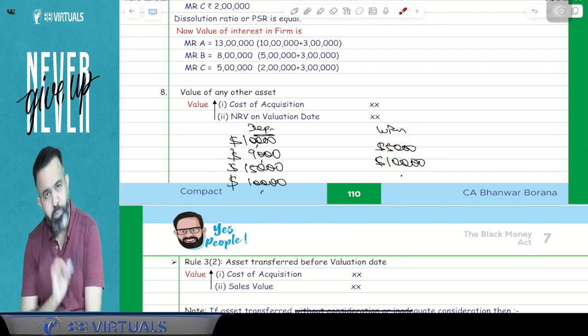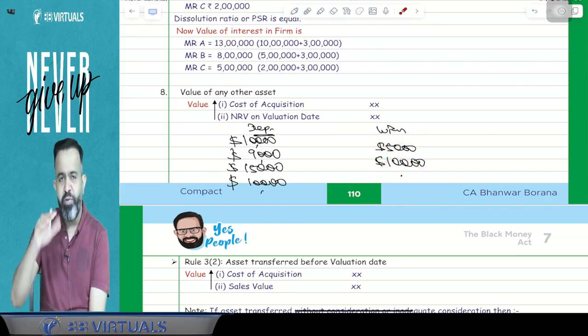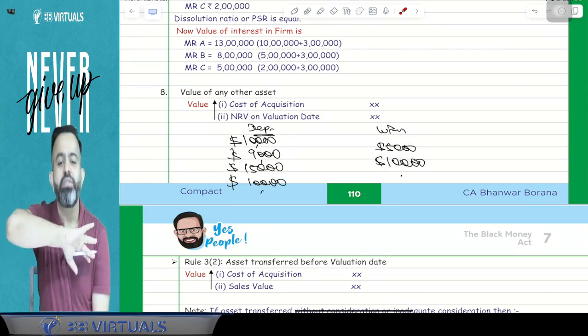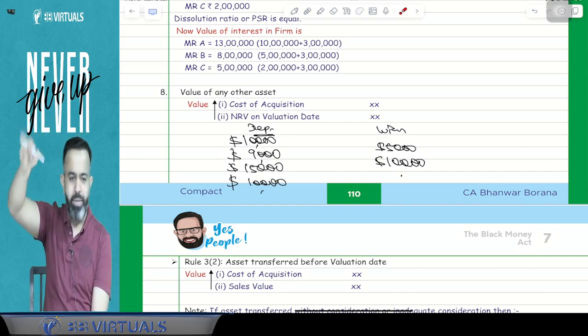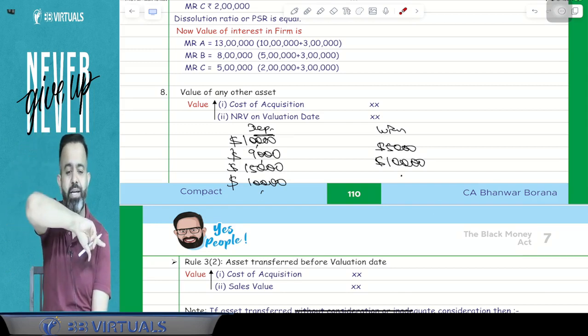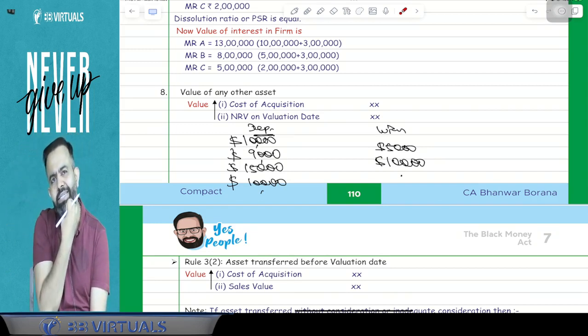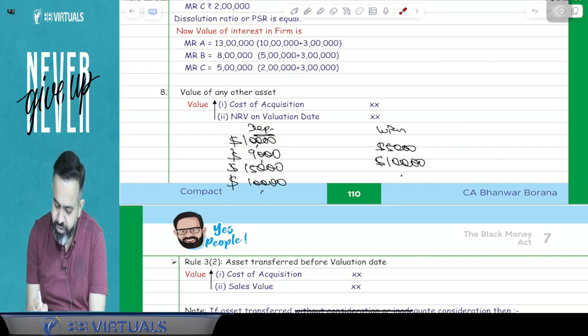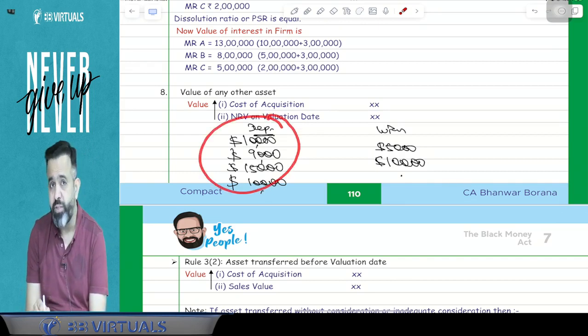But guys, suppose I withdraw from one bank account and deposit in another bank account. Then sir, will that deposit be considered or not? Obviously that deposit will not be considered. For example, suppose this is one bank account with the Swiss bank, and I am having one more bank account in Canada.